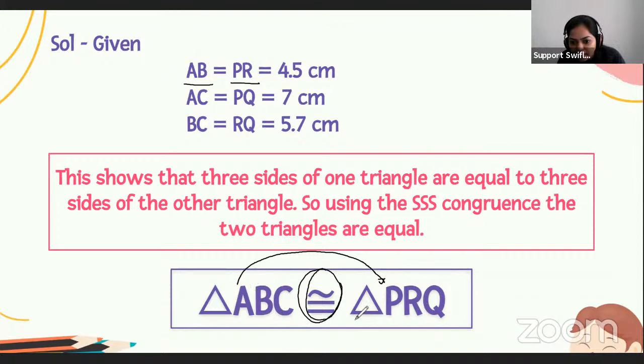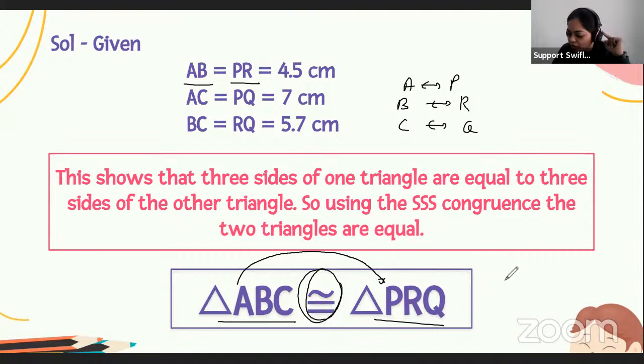And we know that BC is equal to RQ. Yes. So here A corresponds to P, B corresponds to R, and C corresponds to Q. So triangle ABC is congruent to triangle PRQ. Got it, everyone? The notation?